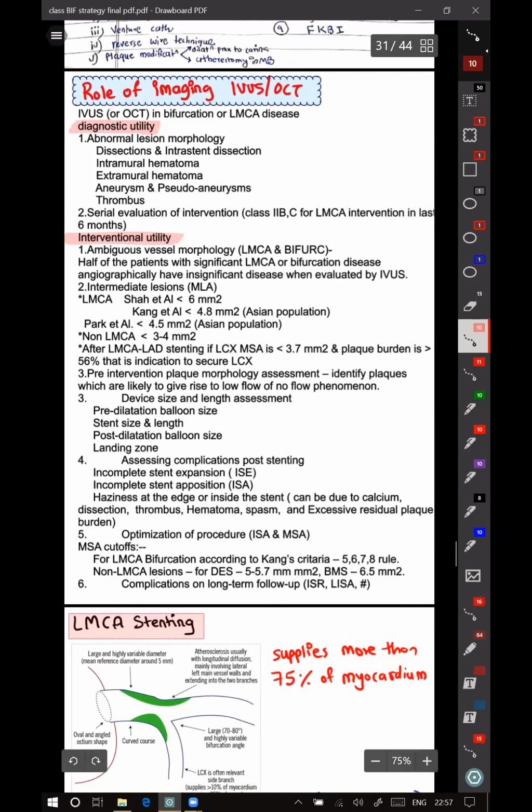So the main part is what is the utility in intervention. When there is ambiguity by angiogram, suppose by doing angiogram you are feeling the LMCA disease is borderline or you're not sure whether to leave it or not, then you can always do an imaging and decide. By doing imaging, almost half of the patients with significant LMCA disease, which you felt on angiogram were significant, will actually be insignificant after doing IVUS.